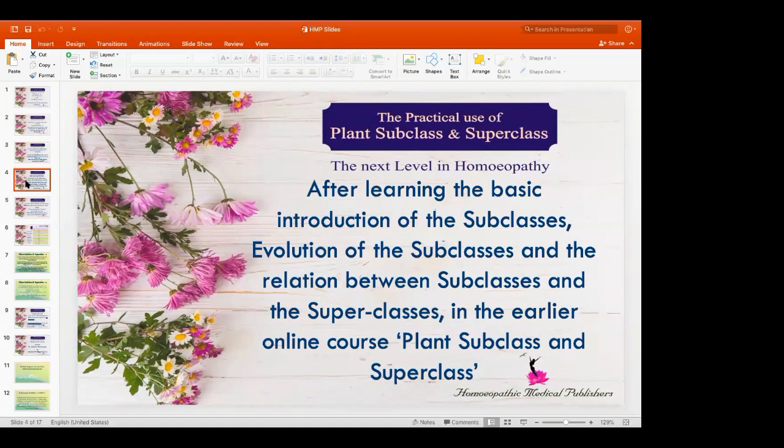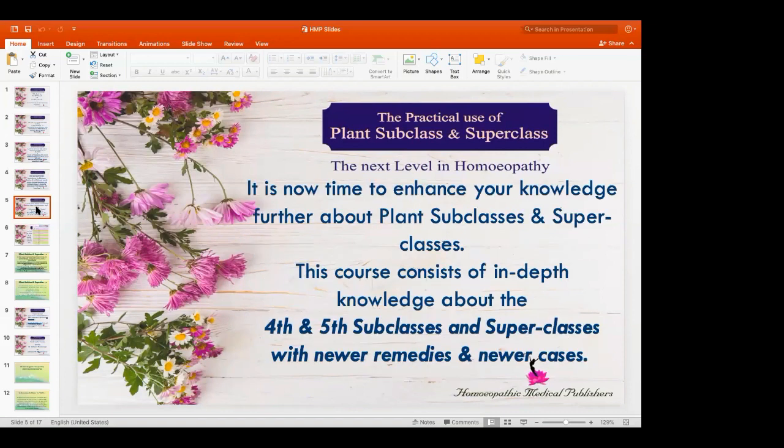So the first course in this plant subclass and superclass series, Sir had taught the basic introduction of the plant subclasses, the evolution of the subclasses, and the relation between subclasses and superclasses. And now in this course, Sir will enhance our knowledge and teach us further about plant subclasses and superclasses, especially about the 4th and 5th subclass and superclass in detail with many cases and many newer remedies.